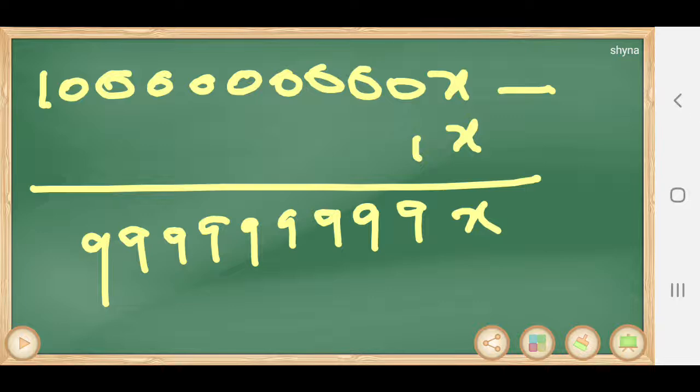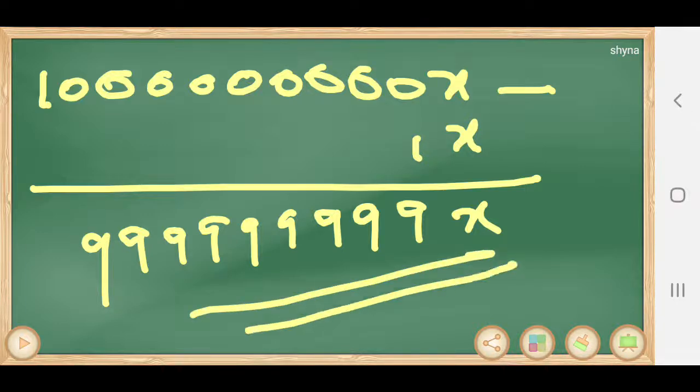This is the LHS, let it be there: 99 crore, 99 lakh, 99,999 x. Then RHS. I am subtracting RHS.